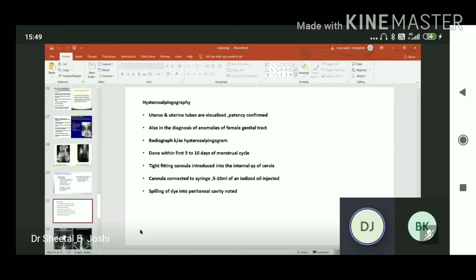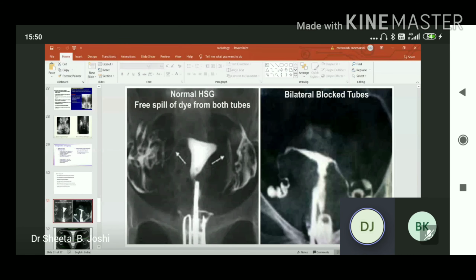In this, a tight fitting cannula is introduced into the internal os of the cervix, then the cannula is connected to the syringe from which 5 to 10 ml of the iodized oil or the lipiodol is injected. The spilling of the dye into the peritoneal cavity is noted. Here you can see the spilling of dye. It means there is no blockage in the fallopian tubes. They are all normal. In the second, there is no spillage of dye into the peritoneal cavity. There is bilateral blockage.